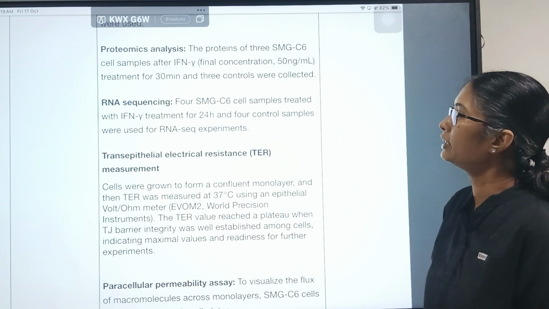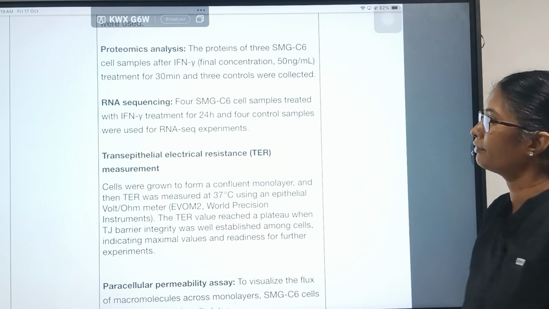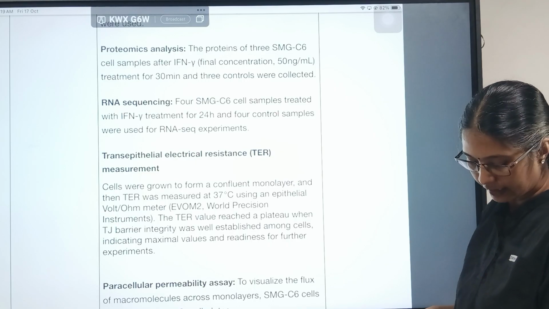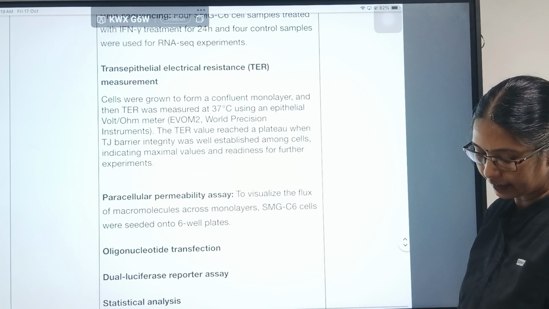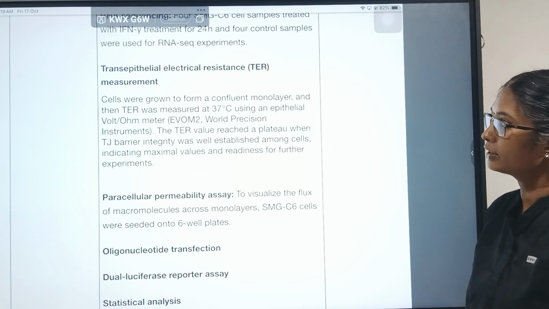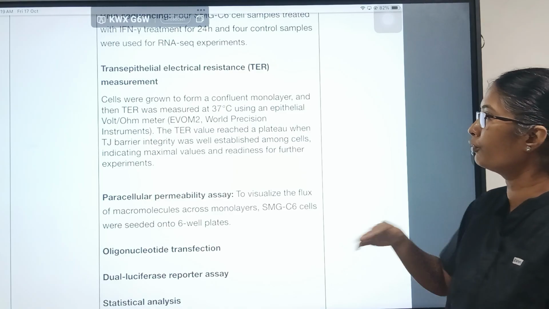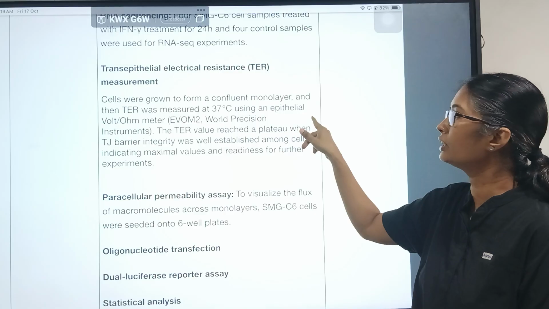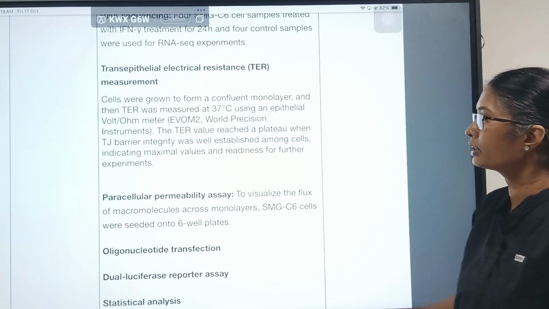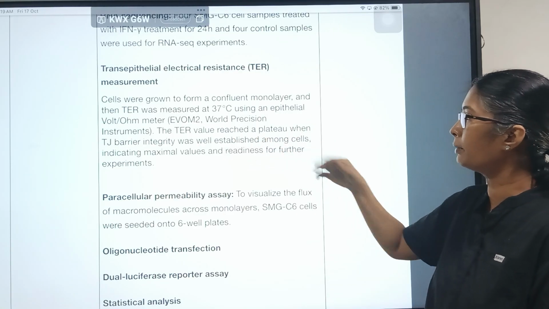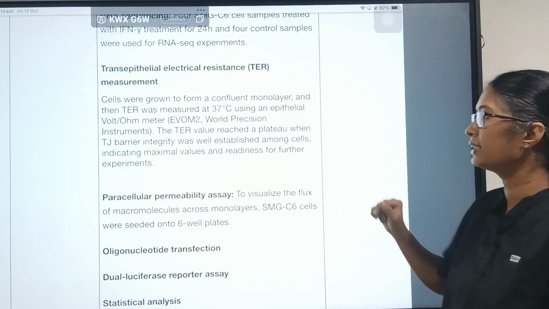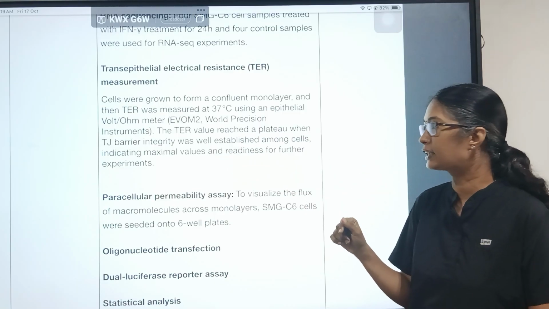For RNA sequencing, 4 SMG cell samples treated with interferon for 24 hours and 4 control samples were used. They also used a trans-epithelial electrical resistance measurement. Here the cells were grown to form a confluent monolayer and the TER was measured at 37 degrees C using an epithelial voltmeter. The value reached a plateau when the TJ barrier integrity was well established among cells, indicating a maximum value and readiness for further experiments.